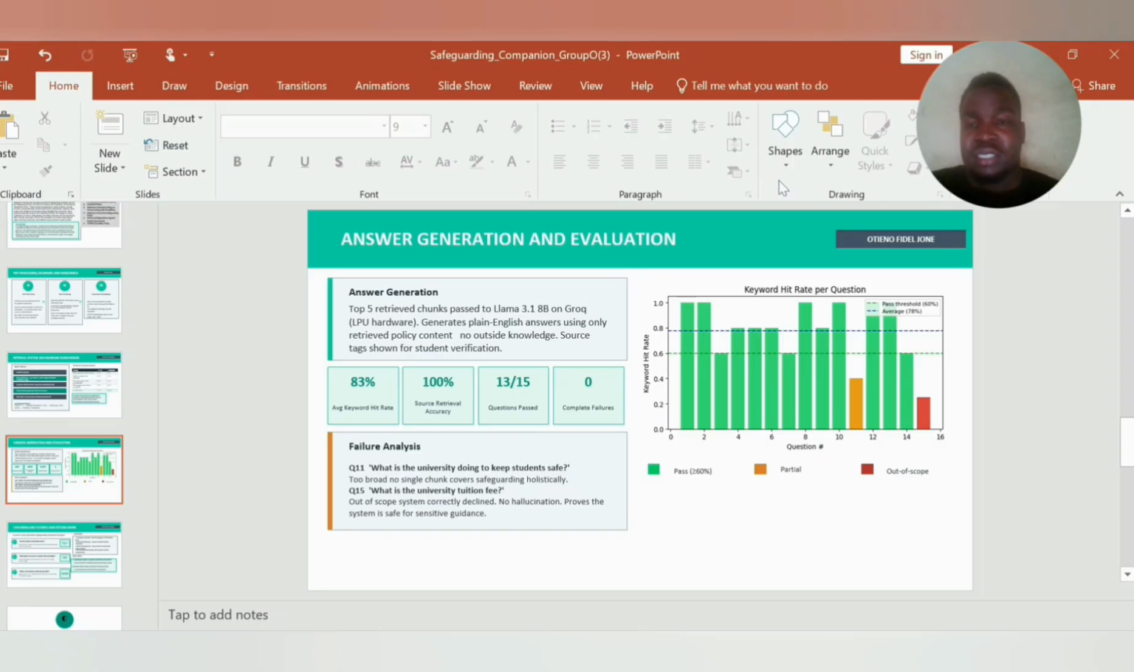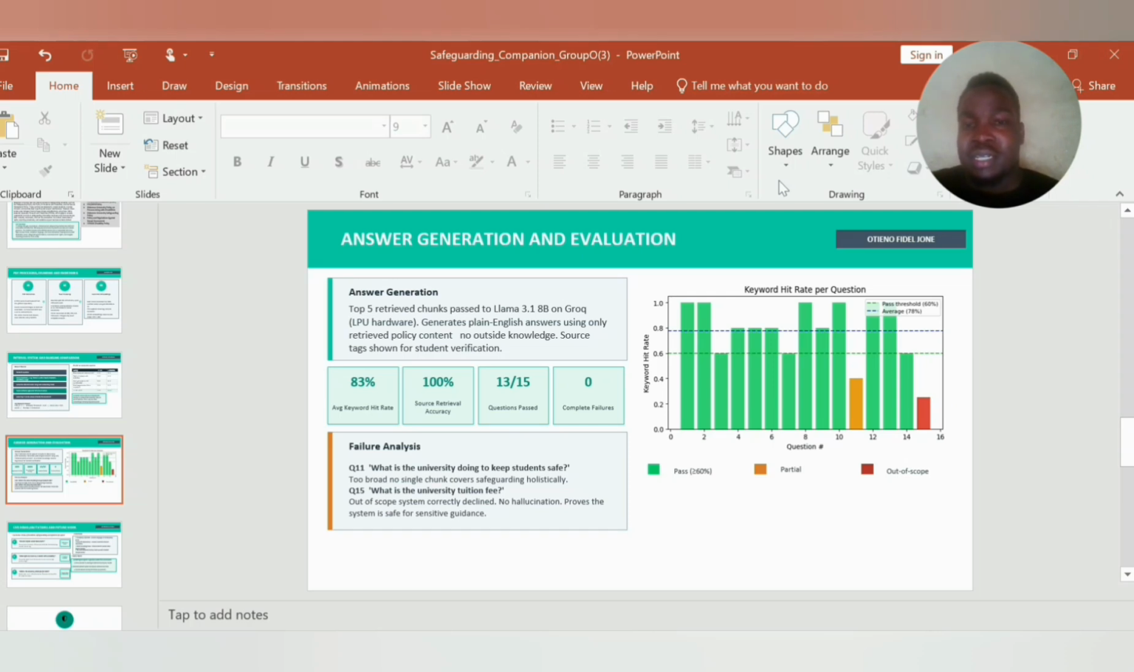My name is Otieno Fidel John, and I'm going to be taking you through how we measured the performance of our model when it was generating answers. Was it correct or not? We used keyword hit rates, and we also measured the source retrieval accuracy. Then we saw which questions passed, and we wanted to see if we had complete failures.